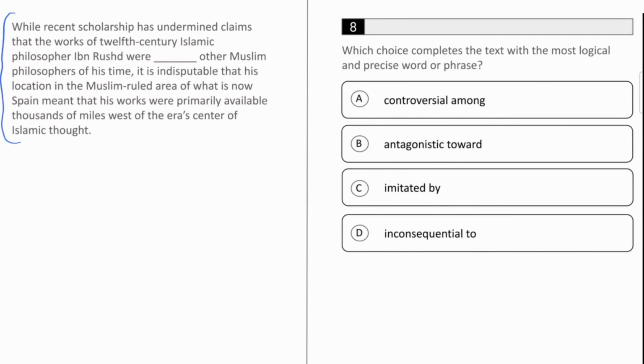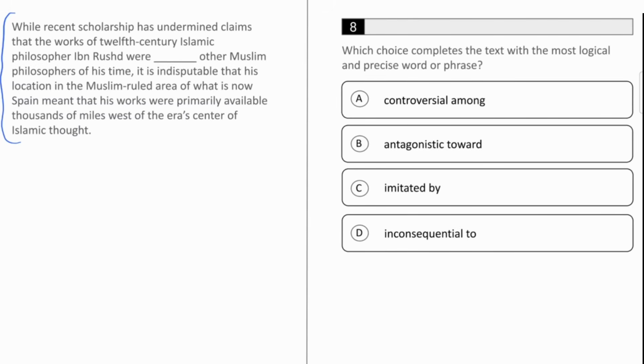While recent scholarship has undermined claims that the works of 12th century Islamic philosopher Ibn Rushd were blank other Muslim philosophers of his time, it is indisputable that his location in the Muslim-ruled area of what is now Spain meant that his works were primarily available thousands of miles west of the era's center of Islamic thought.